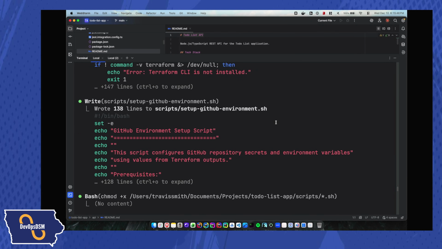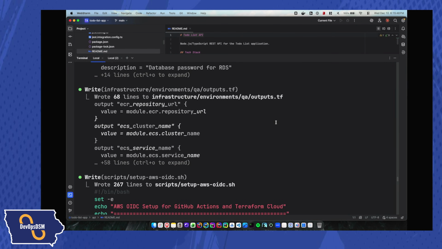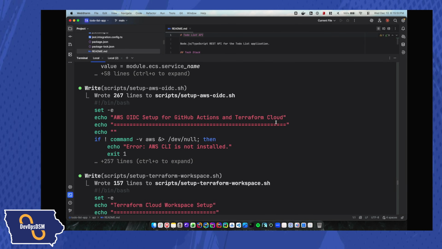And I will tell you that I have done this probably 4 or 5 times now just to test it out. Because we're using AI, it's not going to be the same experience every time. It's going to be different. My skills that I have set up with Claude Code are set up in a way that it's going to identify certain preferences that I have, but I'm not telling it, hey, do it exactly like this every time. I'll show you what those skills look like later on when we have more time.